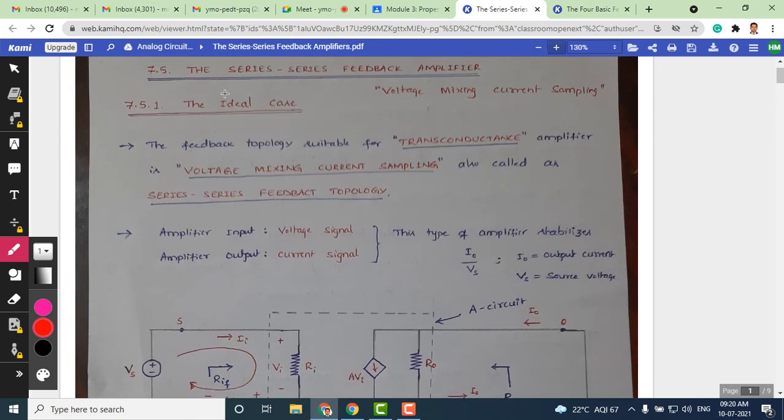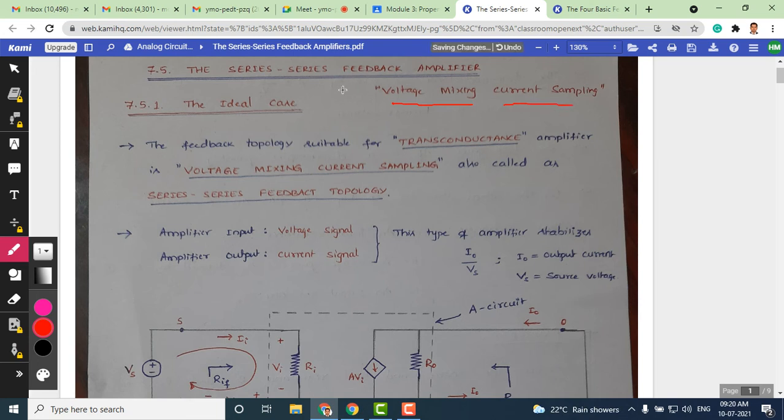Okay, the next type of feedback amplifier that we are discussing is the series feedback amplifier. This is also called the voltage mixing current sampling feedback amplifier. You can see the feedback topology; we already showed that for a transconductance amplifier, the suitable feedback topology is voltage mixing at the input and current sampling at the output.